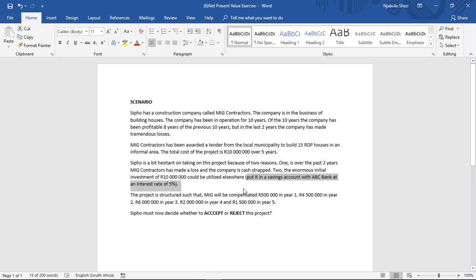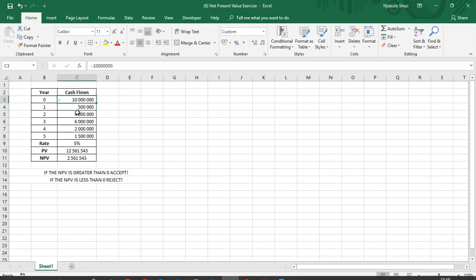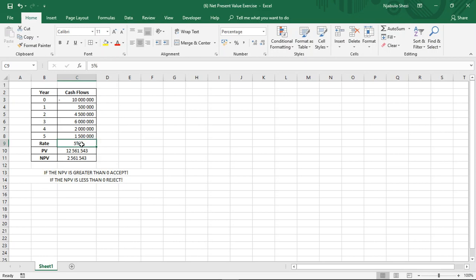We are saying, no, let's rather invest this 10 million rand into this project of building these RDP houses. Remember, guys, this 10 million rand that we want to invest into this project, it's not free, guys. The opportunity cost is this 5%. It could have been invested elsewhere to earn a return.